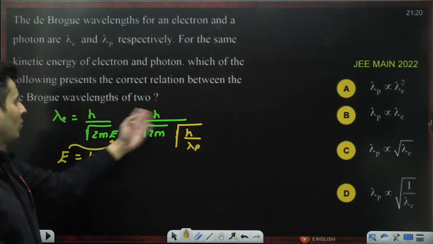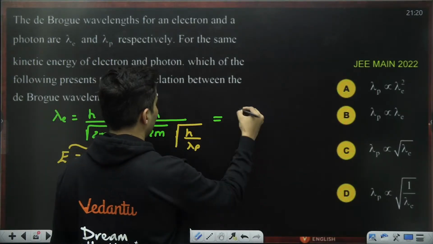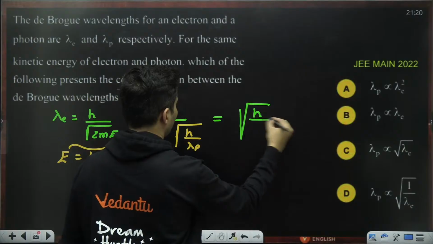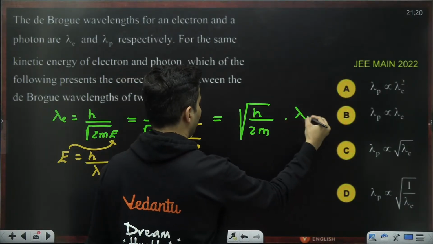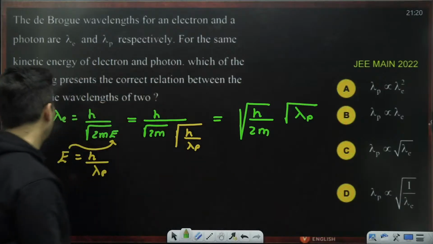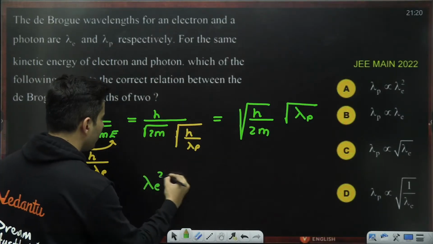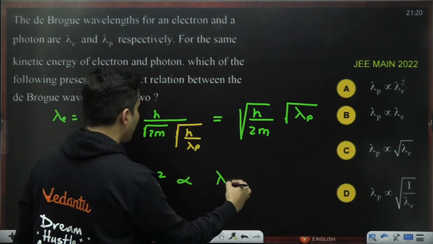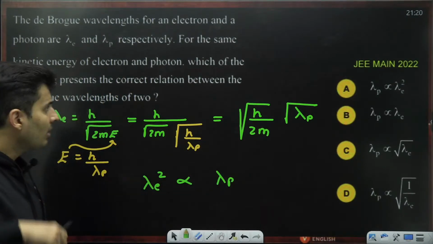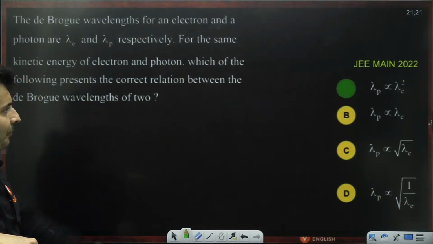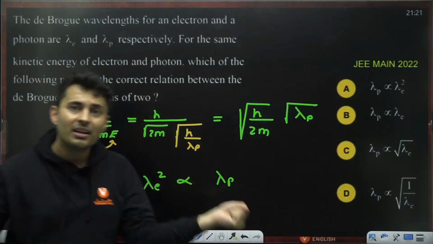That's it. Root h will get cancelled. You will have root of h on the top by 2m, and you will see root of lambda p on the top. So lambda e is proportional to root lambda p. So lambda e square is proportional to lambda p. The electron's de Broglie wavelength square is proportional to the wavelength of the photon, which is option A. Exactly the previous question, just a different form.